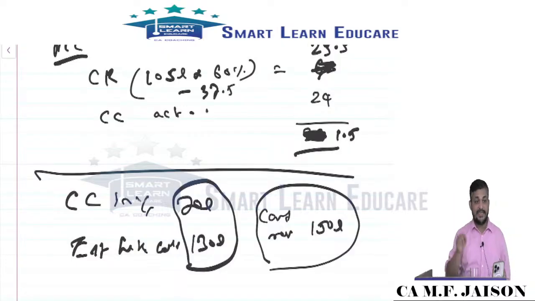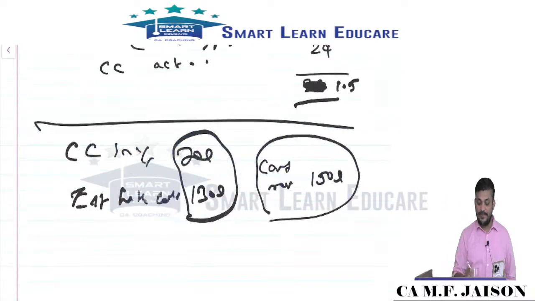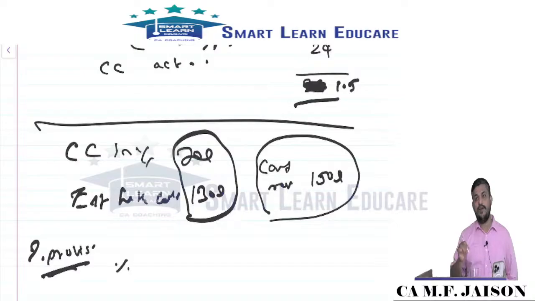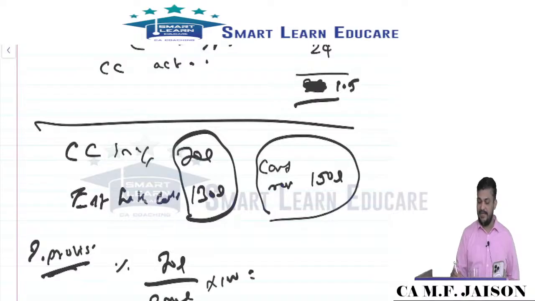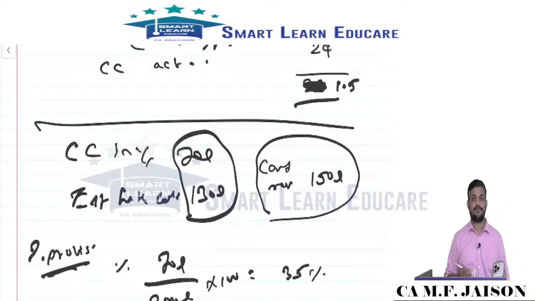Then the standard says the entire loss should be recognized immediately by creating a provision for further loss. How much provision is required? First find out the percentage anyway. Even though the full loss is to be recognized, find out the percentage. 70 by 200 lakhs into 100. It is 35%.